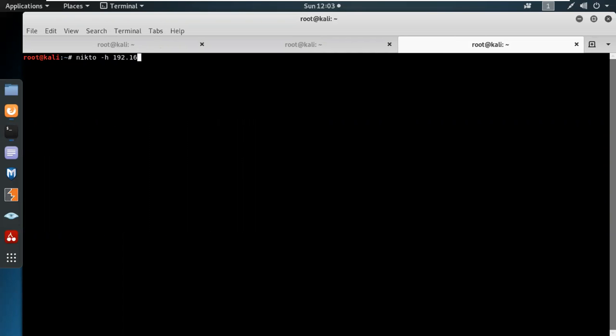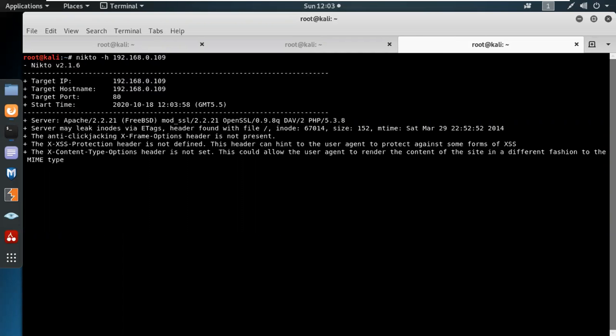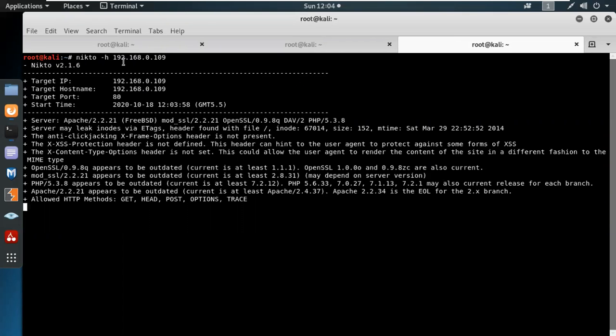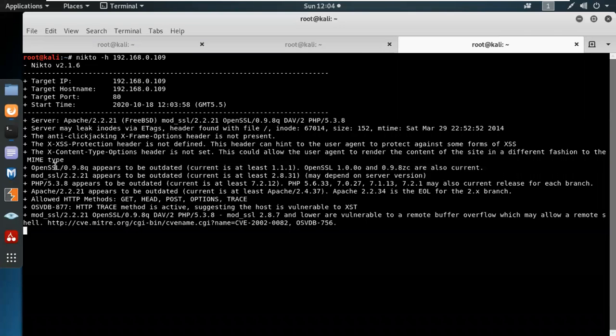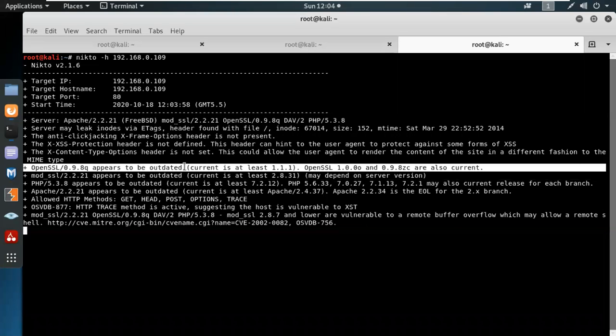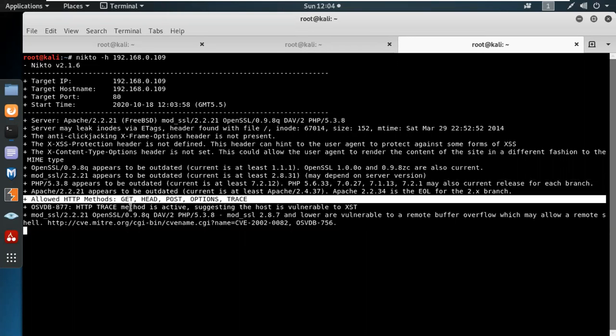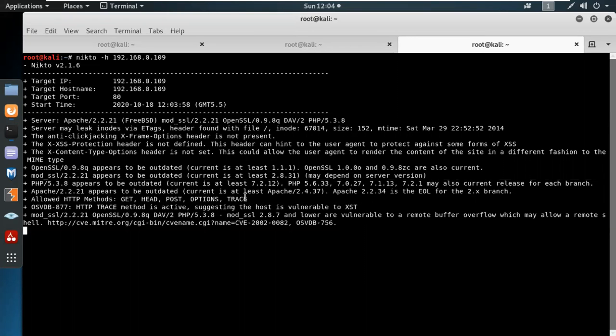Nikto -h, the host and the IP address. Through Nikto, we can identify which services are running on the server side, which can be used for further stages. Over here, I can see OpenSSL and mod_ssl, which are outdated. Allowed methods are GET, HEAD, POST, OPTIONS and TRACE, which we already discussed yesterday. The host is vulnerable to XST, HTTP TRACE. And over here, we can see this is a dev server.